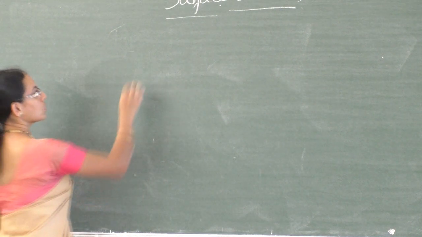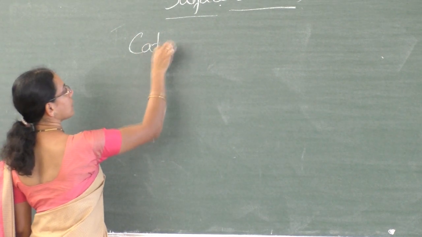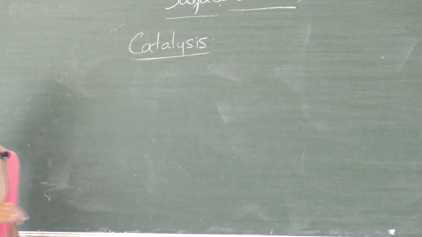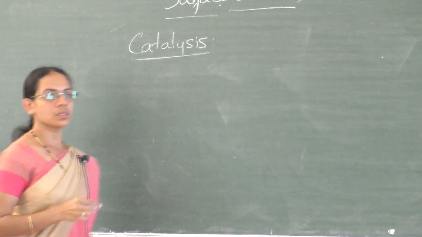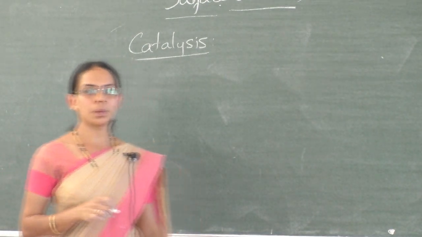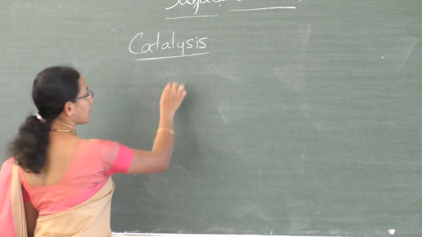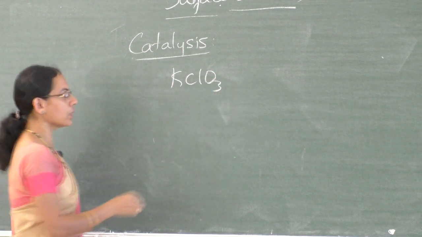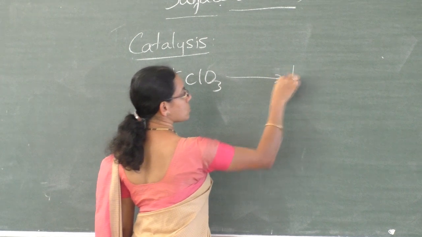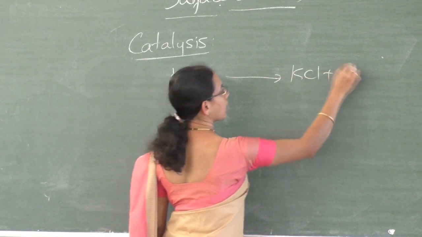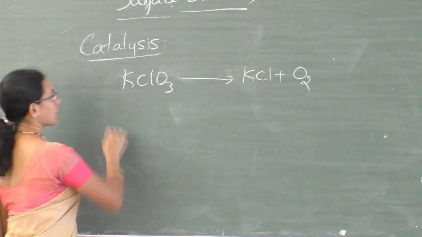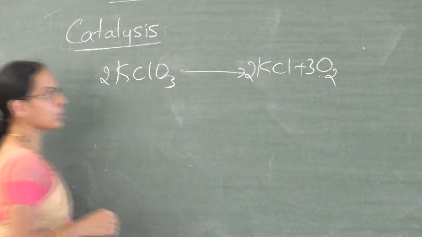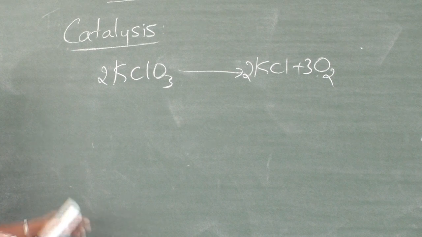Next, let us move on to the second part, that is catalysis. So catalysis means, again I will start with an example, potassium chlorate, KClO3. Potassium chlorate decomposes to give potassium chloride and oxygen.